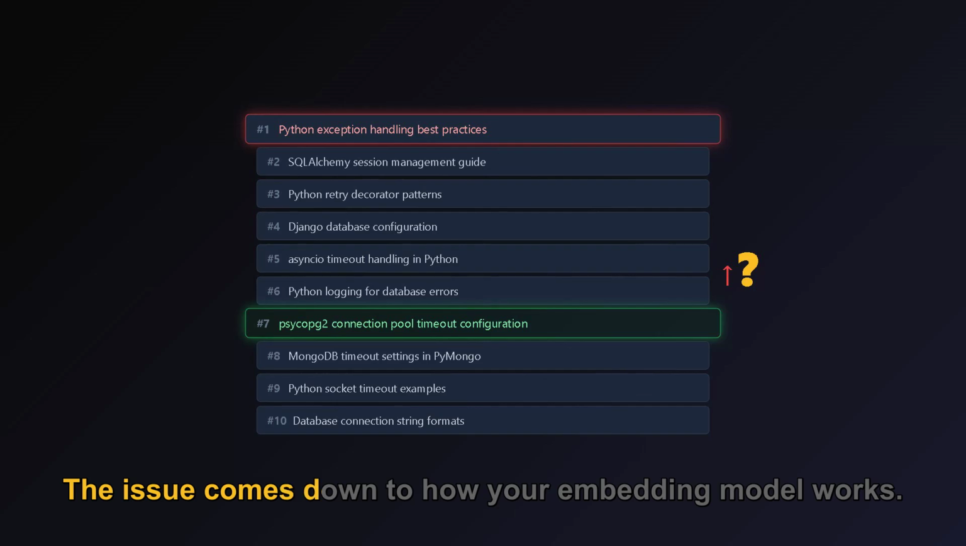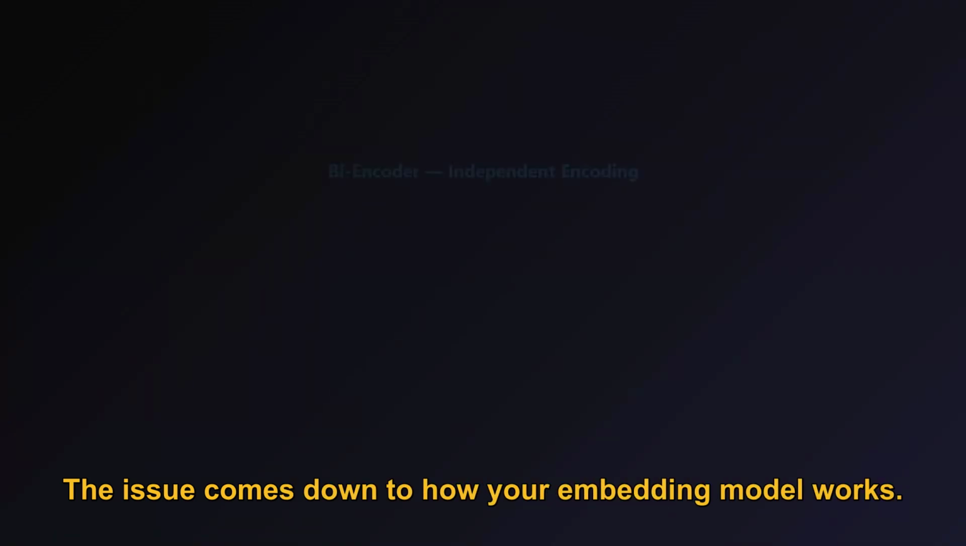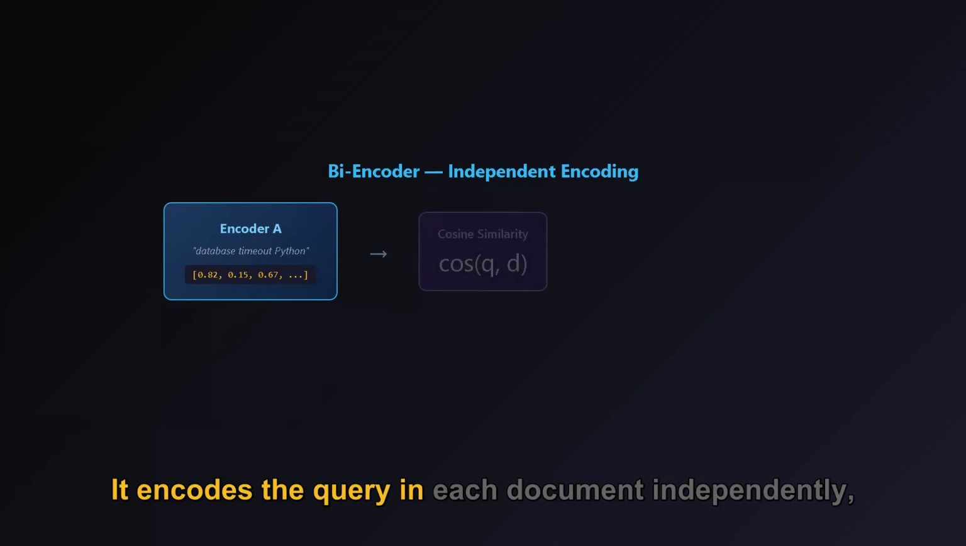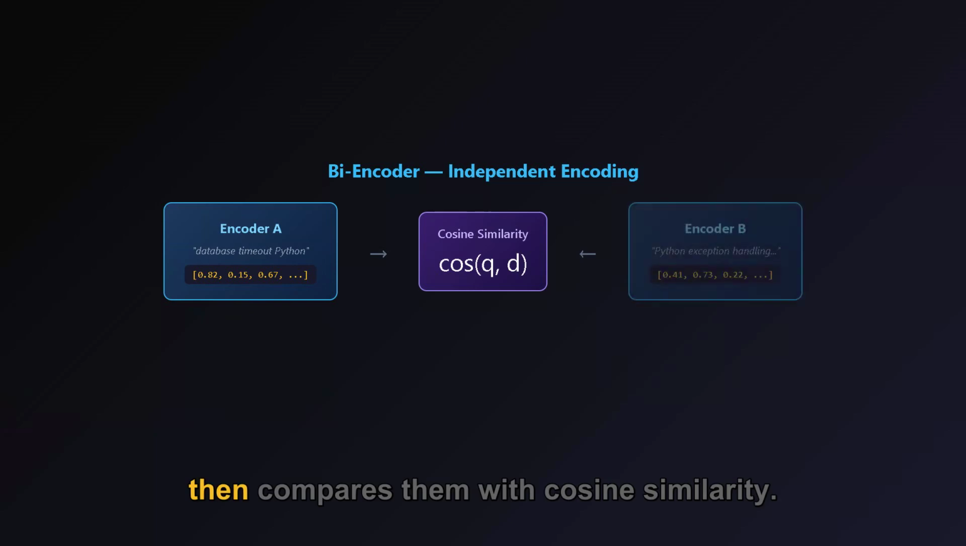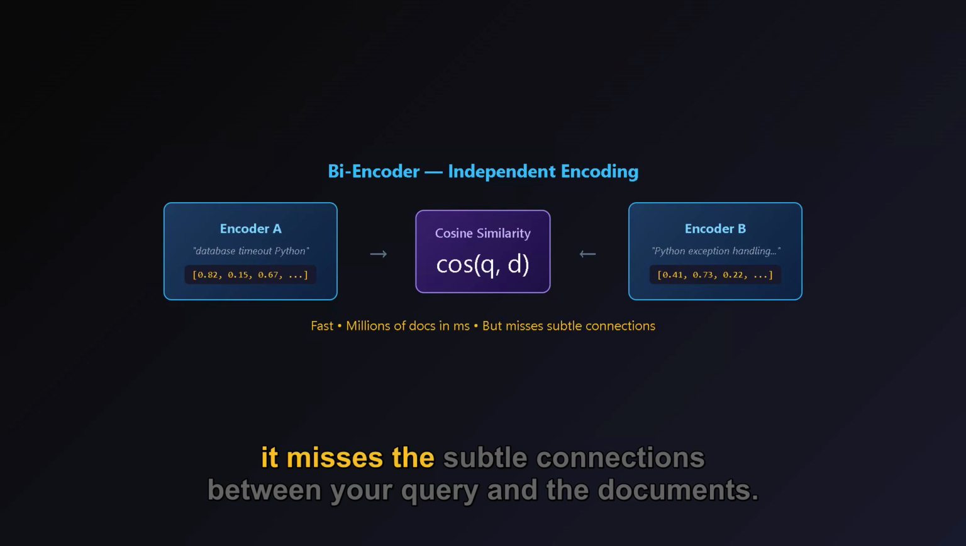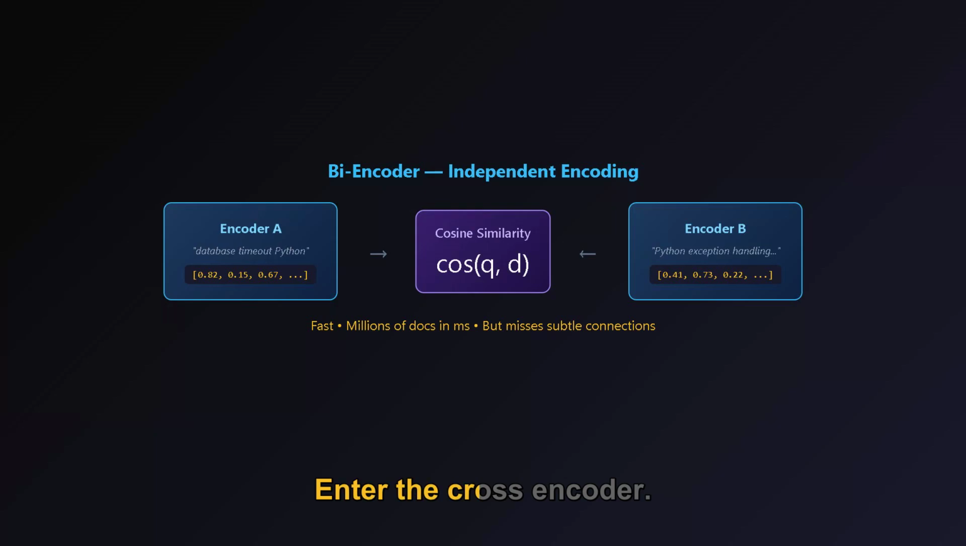The issue comes down to how your embedding model works. It's called a bi-encoder. It encodes the query and each document independently, then compares them with cosine similarity. It's fast, you can search millions of documents in milliseconds, but it misses the subtle connections between your query and the documents. Enter the cross-encoder.